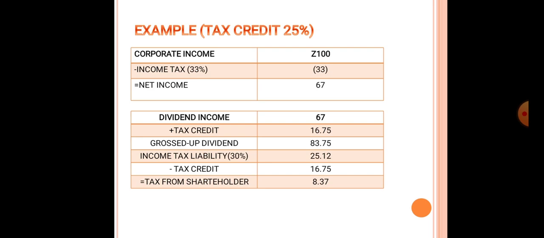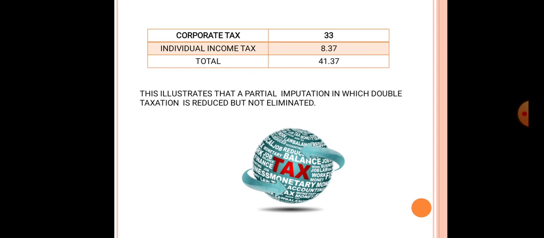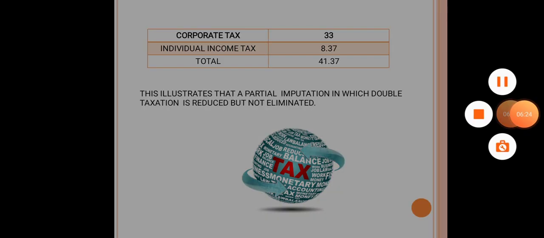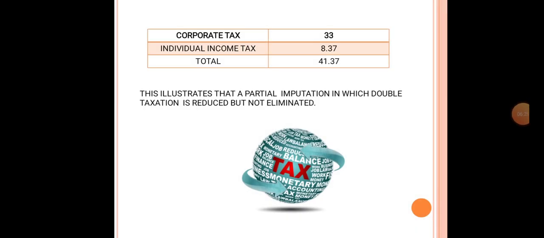Now see the overall tax burden. 33 rupees corporate tax, 8 rupees 37 paisa dividend tax. So the total tax becomes 33 plus 8 rupees 37 paisa, that is 41 rupees 37 paisa. This example illustrates a partial imputation, in which the double taxation is reduced but not eliminated. We can also think of total exemption, total credit.